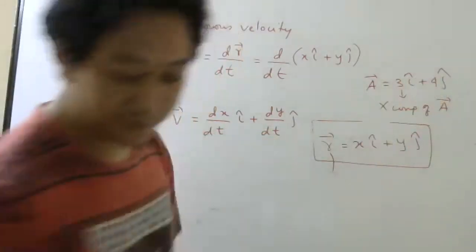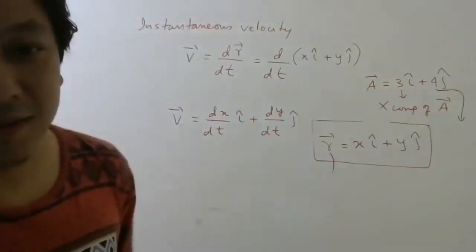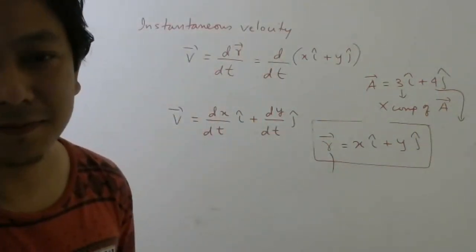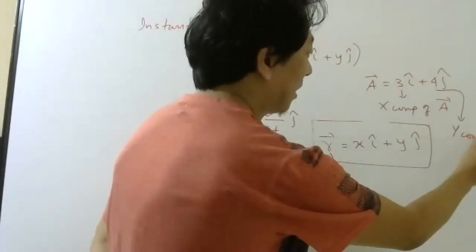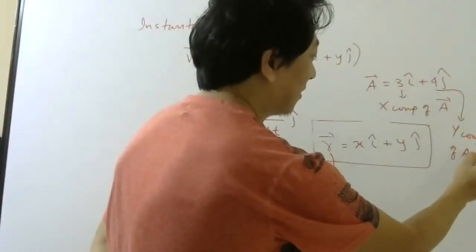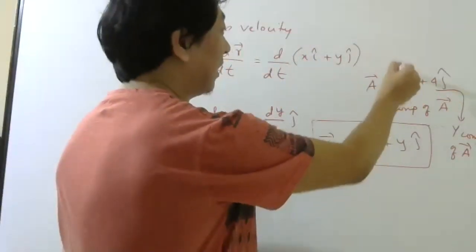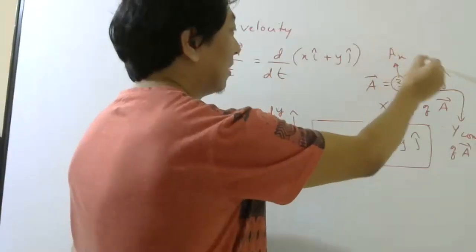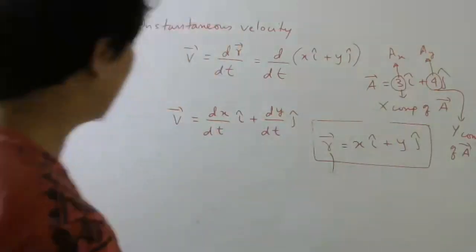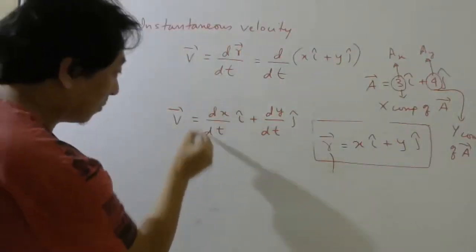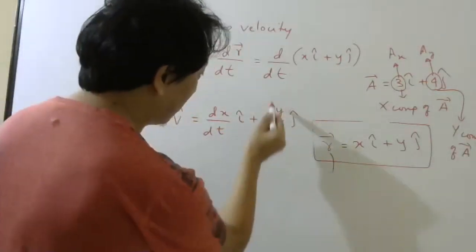What is 4? What is this? Y component of A bar. Right, students? So this is nothing but your AX and this is nothing but your AY. So this is nothing but X component of velocity and this is Y component of velocity.